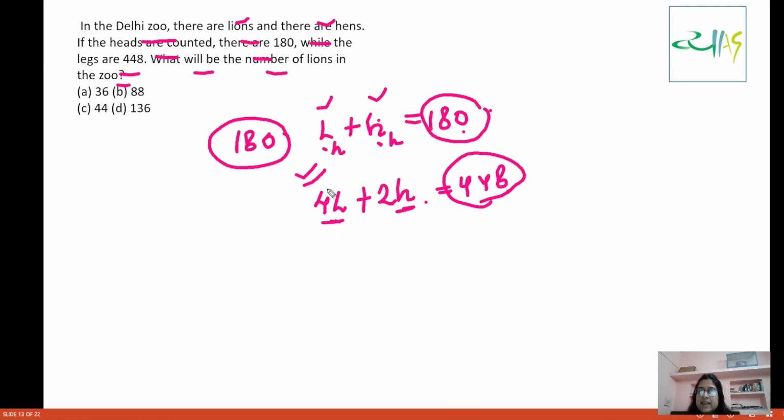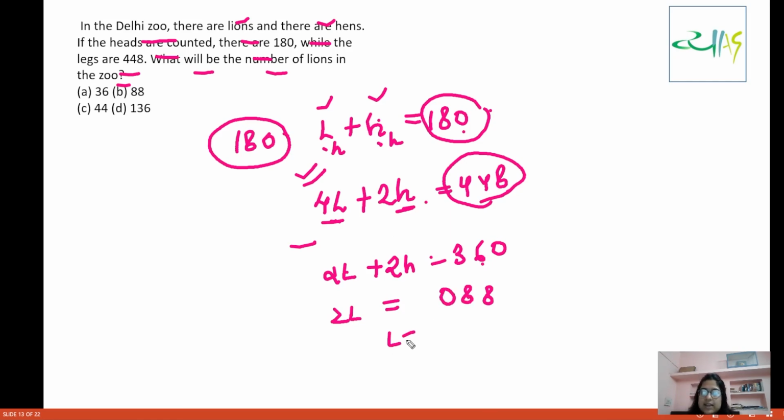Now see how this will work. You will have 2L plus 2H is equal to 360. Then you can subtract this. So 2L is equal to how much? This is 8, this is again 8, and this is 0. So L is equal to 44. So the number of lions is equal to 44. Fine.